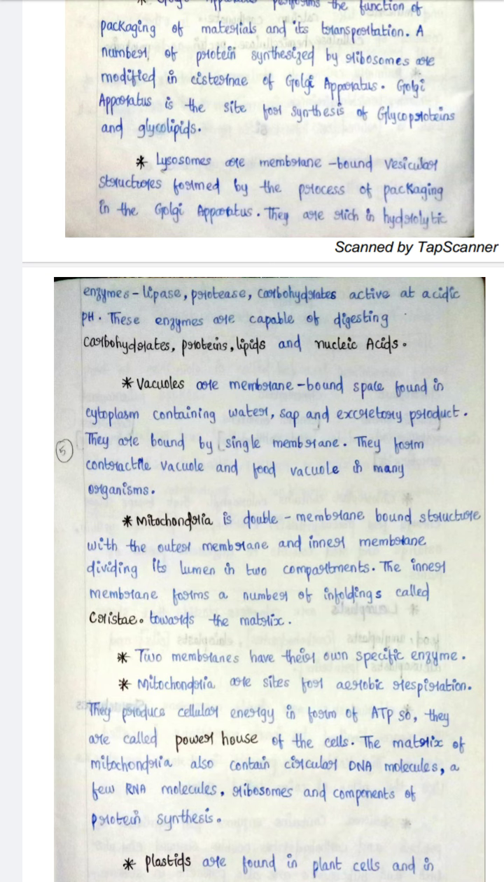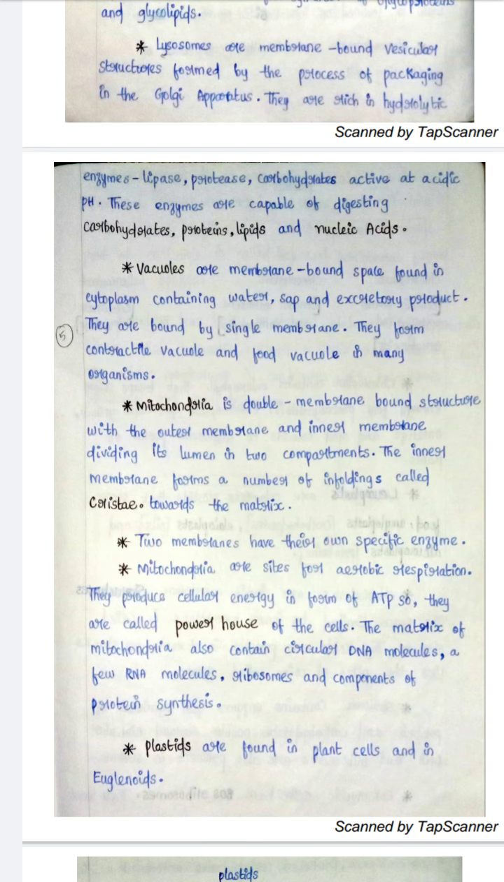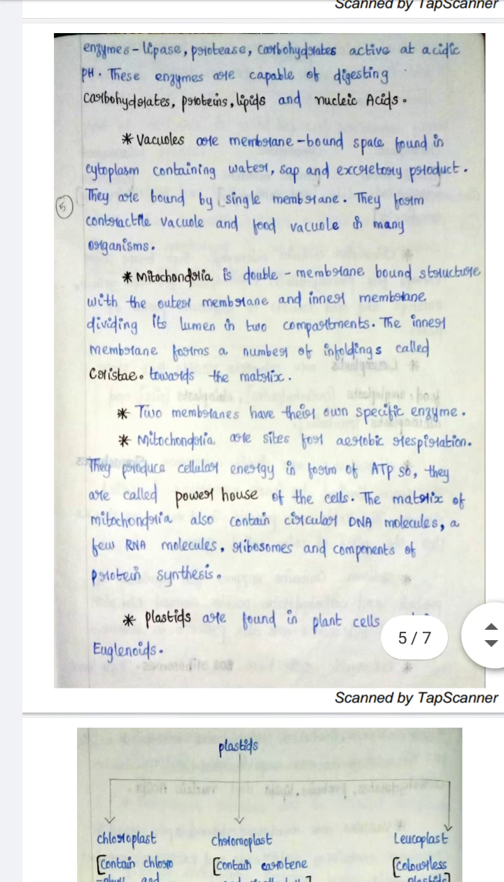And you have mitochondria. It is a double membrane bound structure with an outer membrane and inner membrane dividing it into two compartments. The inner membrane forms a number of infoldings called cristae towards the matrix. The two membranes have their own specific enzymes. Mitochondria are the site for aerobic respiration. They are the powerhouse of the cells, and they also contain circular DNA molecules and a few RNA molecules, ribosomes, and components of protein synthesis.